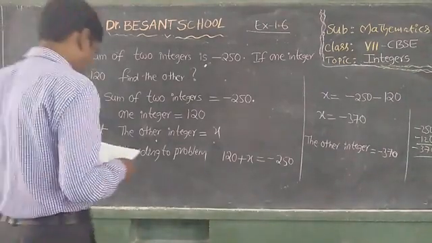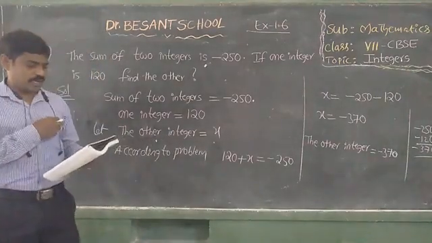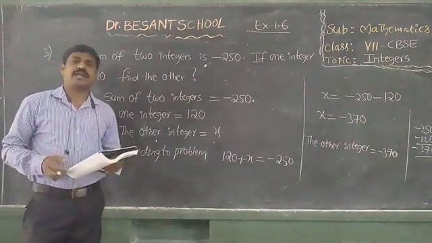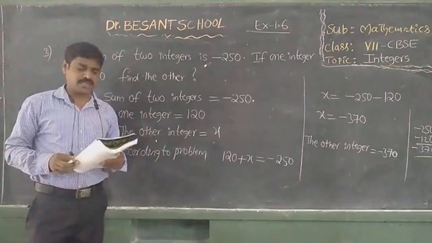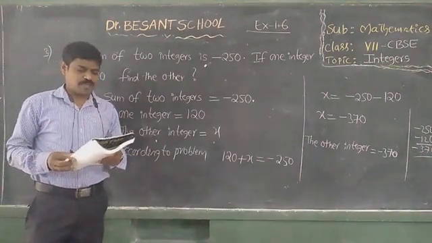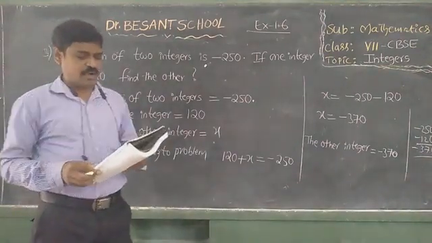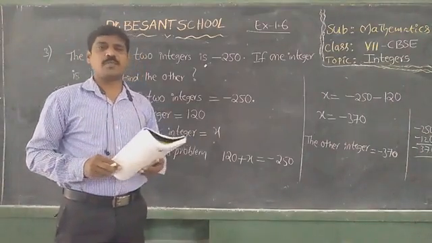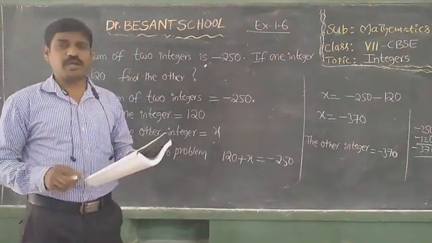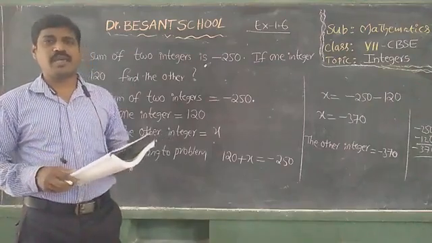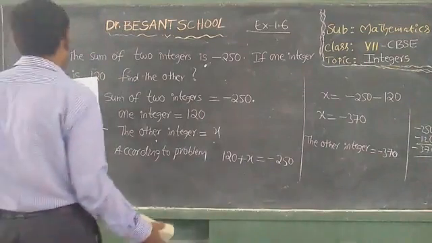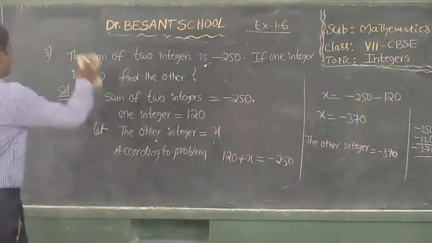Next, the fourth one and fifth one you try. Otherwise, in the next class I will explain that again. Why? Because the third one and sixth one are in the same process. The sixth problem I will tell you. Four and five you try, otherwise I will explain. So the sixth one, now I am going to explain the sixth sum.